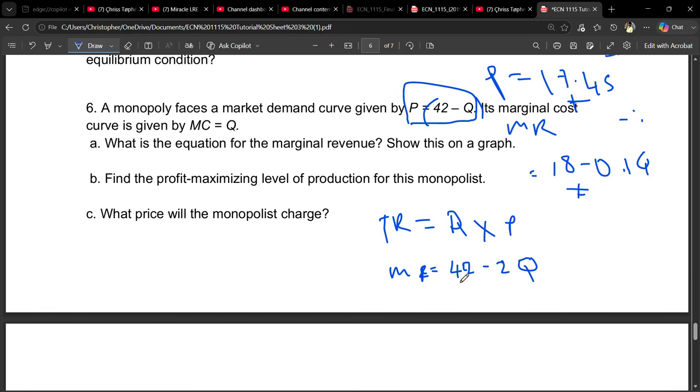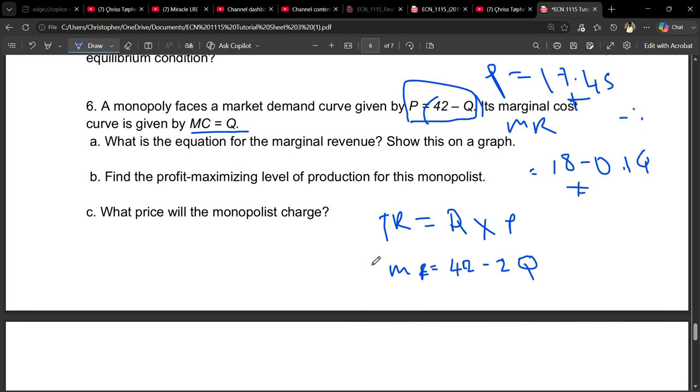Without even wasting time, if you don't want to calculate in the monopoly, you just have to know that the marginal revenue has twice the slope of the price. So you can just double the number that is there, and that's your marginal revenue. Then our marginal cost is here.